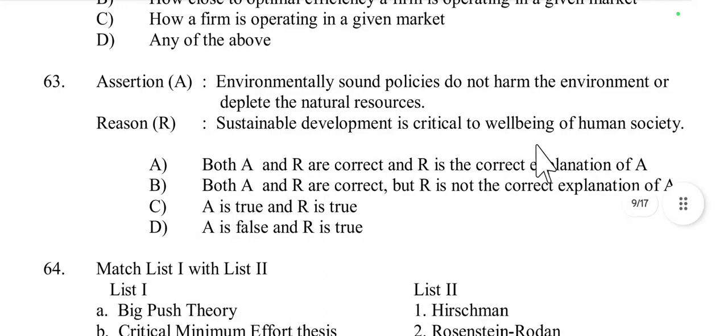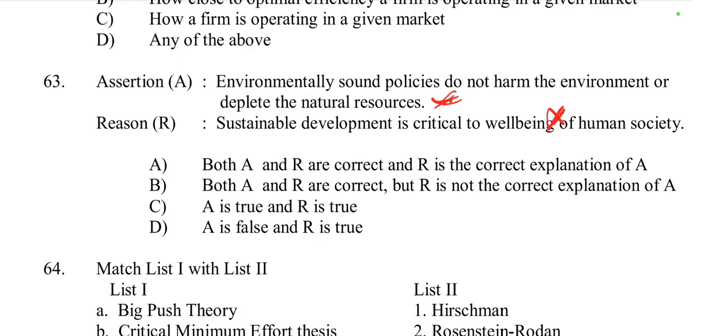Then question number 63, assertion and reason. Assertion: environmentally sound policies do not harm the environment or deplete the natural resources. So A is right. Then the reason is: sustainable development is critical to the well-being of human society. Is it incorrect? No, it is correct. So here option 1 is correct.